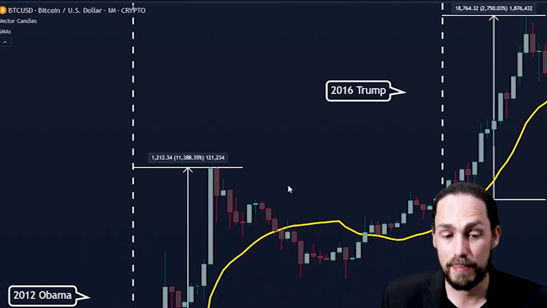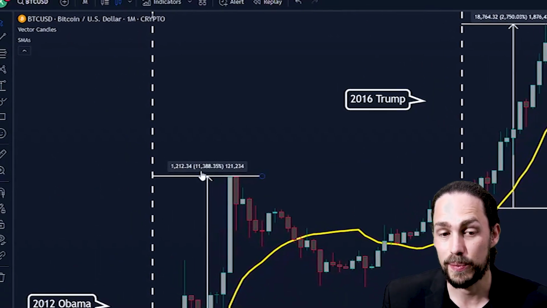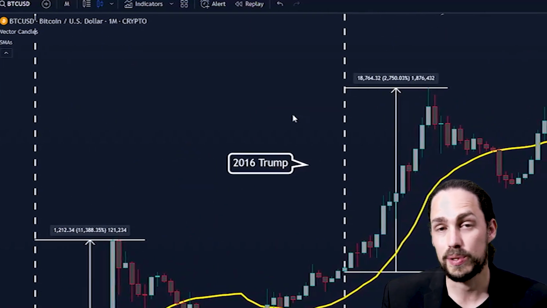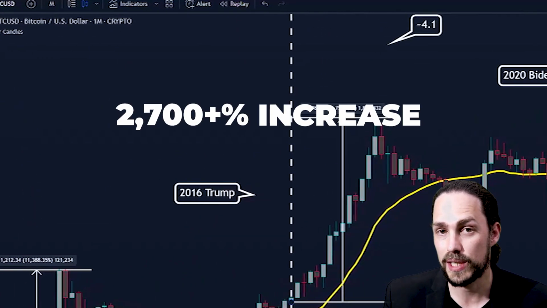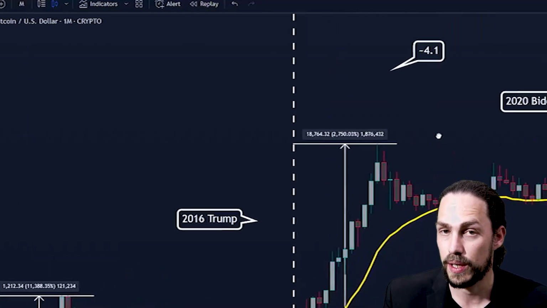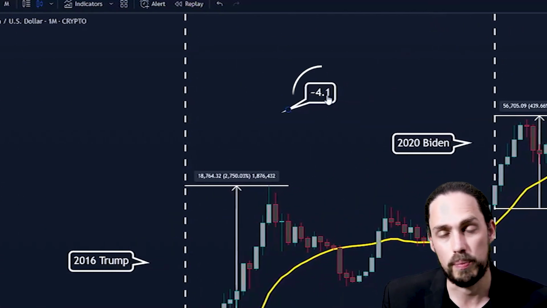Now, if we look at the pump during the Obama era, we saw an 11,300% increase. And during Trump's 2016 era, we saw a 2,700% increase. Now, if we divide 2,700 odd into 11,000, we get a factor of roughly 4.1.